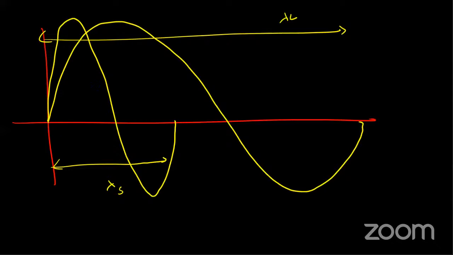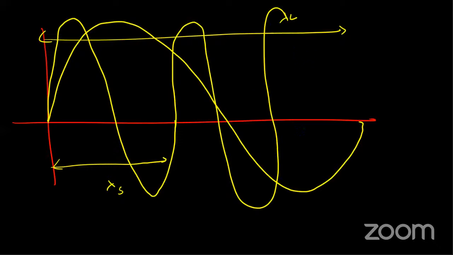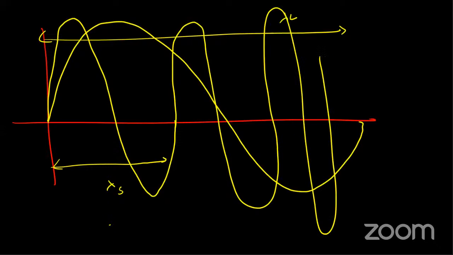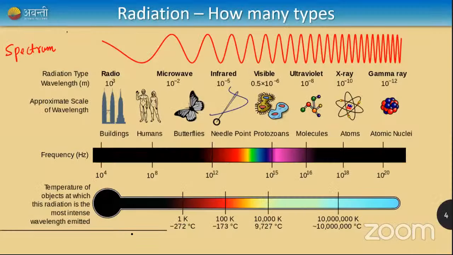And what is frequency? The number of waves per second. For example, see this shorter yellow one. In 1 second, this can give me 2, 3, 4 waves, so it has high frequency. But the longer one will have only one wave. That's about frequency, a concept I already studied in high school and 11th, I suppose, right?